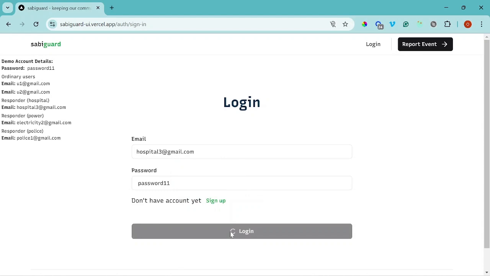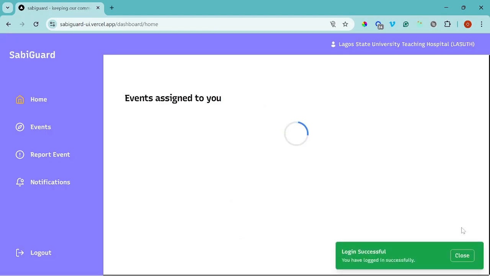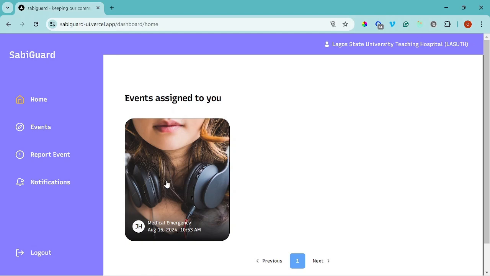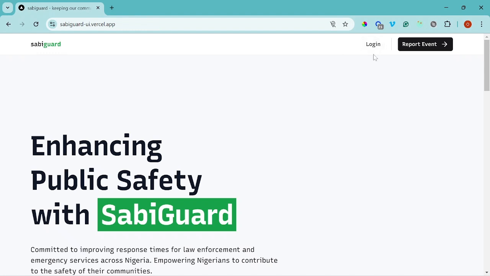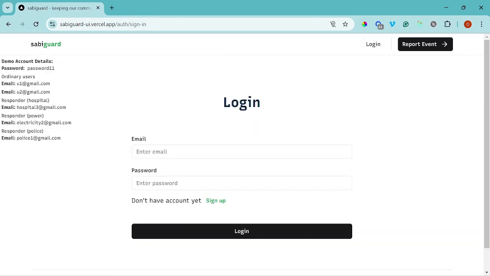The responder will see events that have been assigned to them. For this particular responder, this event has been assigned to them. This is a medical emergency that the responder needs to attend to. Okay, let me log out and log in as an ordinary user.